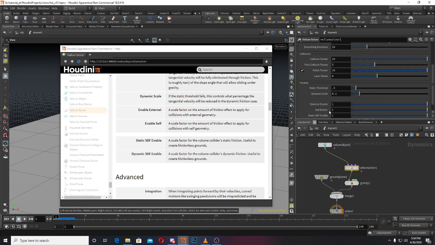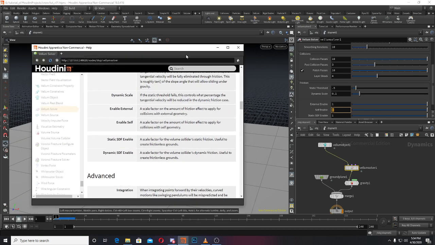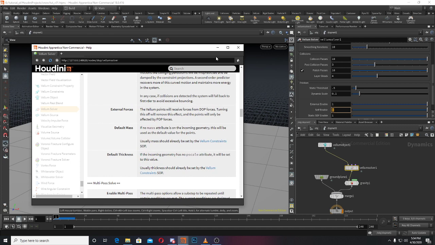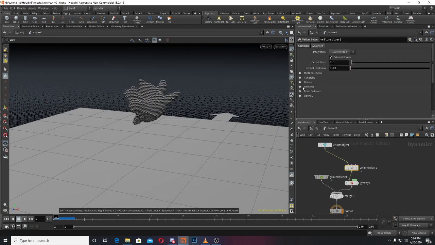And this is self enable, it is for self collision. It is the scale factor on the amount of friction effect to apply for collision with self geometry. If I make it less, it is a scaling factor for how much friction they want.